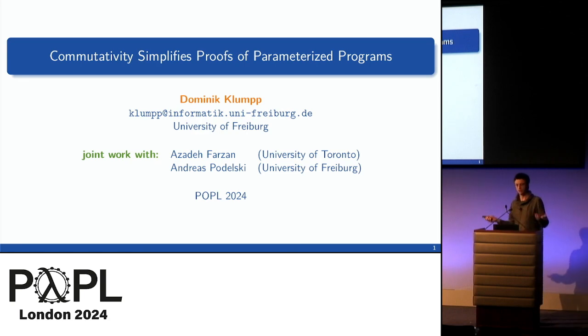And if you've seen the keynote, you'll recognize some things, right? So we also work in this field of commutativity reasoning for verification. And in this work, we have extended it to parameterized programs, that is, programs with an unbounded number of threads. The main observation is already the title, namely, in this context, also commutativity simplifies the proofs.